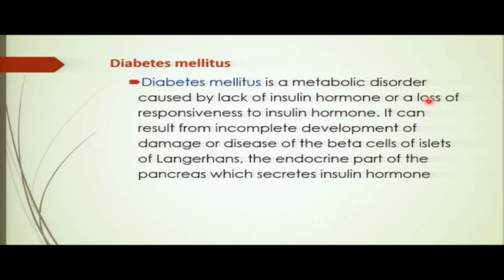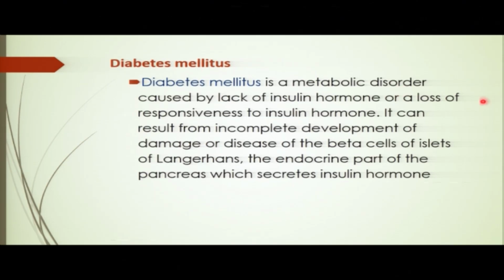When the sugar is failing to be regulated in our blood, we have a high amount of glucose in our blood. So we suffer the disorder called diabetes mellitus. It comes from the high sugar in our blood.